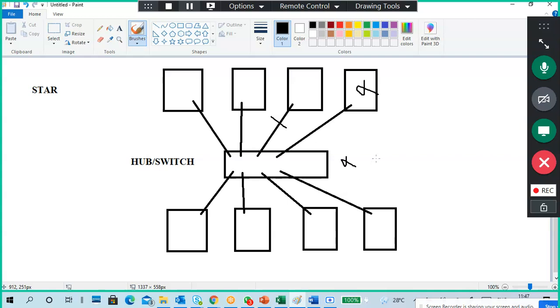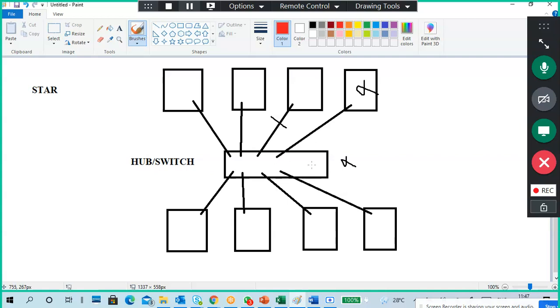Excuse me, sir. Yeah, tell me. Sir, the central one is called a hub or anything, right, sir? Not anything, a hub or a switch. If the hub fails, generally the entire system collapses, right? Yes.